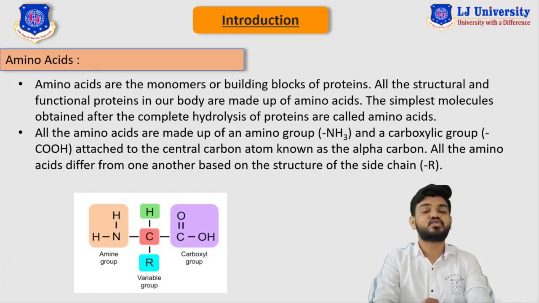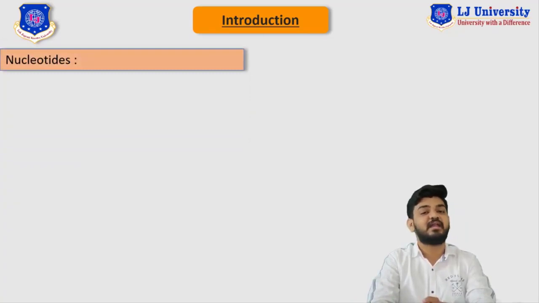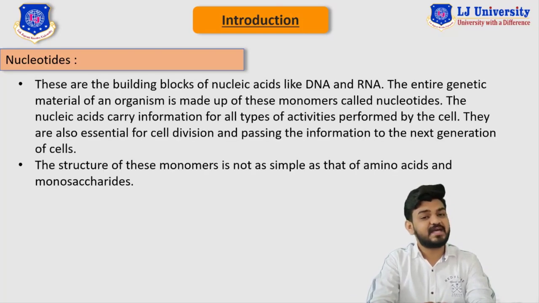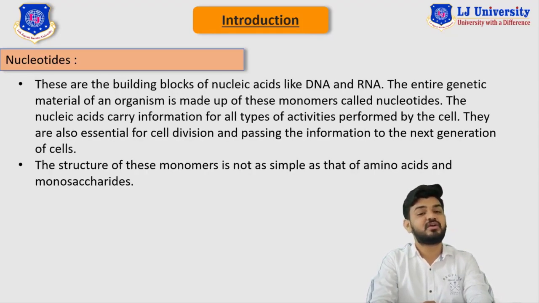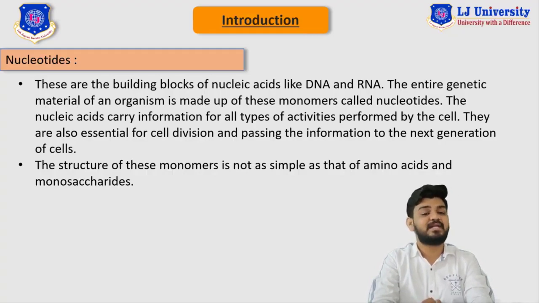Well, now let me introduce you to the last and third type of natural monomer, that is nucleotides. These nucleotides are basically the building blocks for the nucleic acids such as DNA and RNA present in all human beings. The entire genetic material of an organism is made up of these monomers called DNA and RNA. These nucleotides carry information within them. Even they can transfer this information to the next generation.